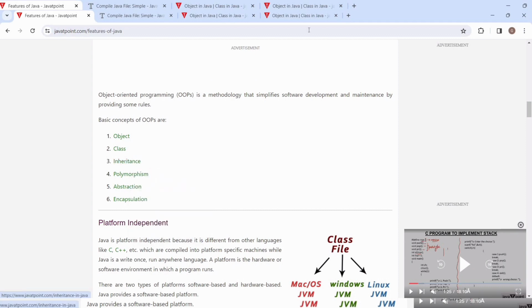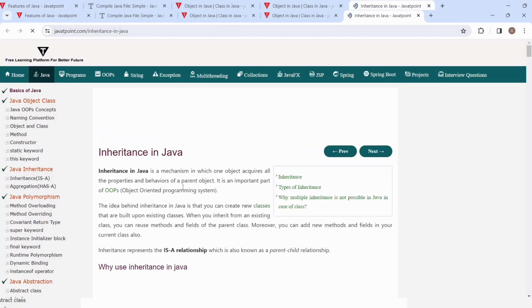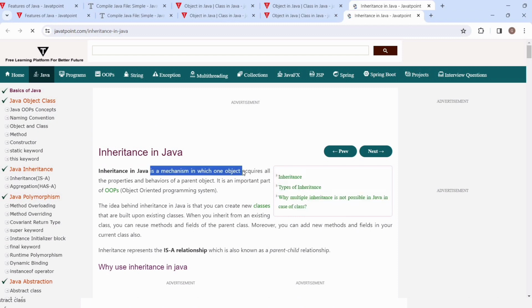What is inheritance? This is a very long topic. I will explain it later, and here I am telling you a small part. It is a mechanism in which one object acquires all the properties and behavior of a parent object. Like there is a child class and a parent class, so the child class will have all the properties of its parent class.